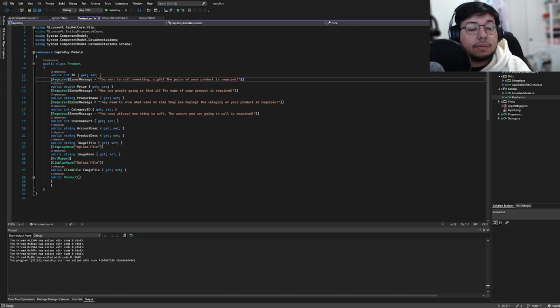So this is the product CS, which is under models. And basically what the model does is it directly manages the data and the logic and the rules of the application. As you can see here, for the product, it is grabbing the ID, the price, the name, the category ID, the stock amount, and the account user, product description, image title, image name, and so forth.